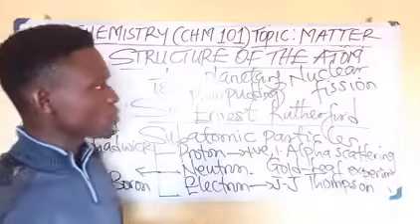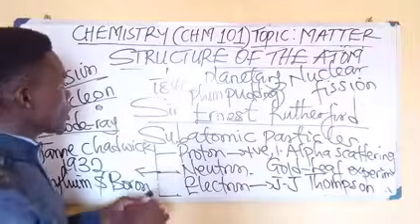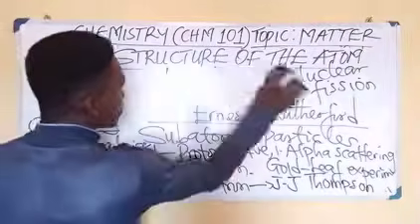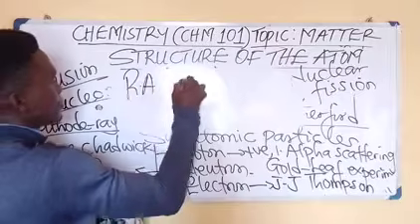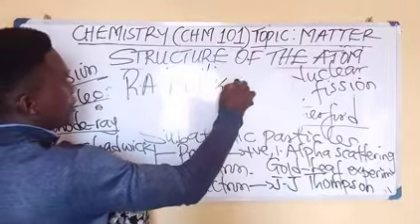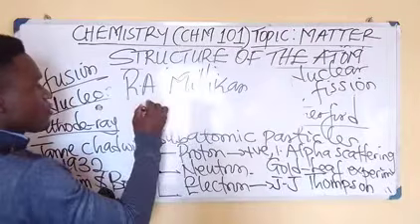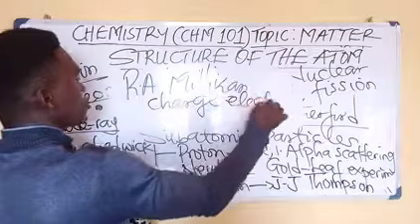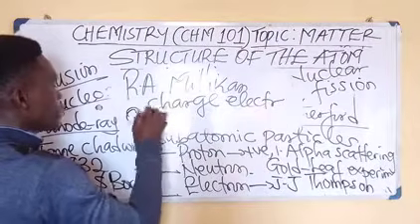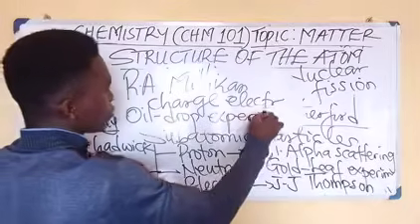So in our next class, we are going to be looking at more. Before I round up the class, let me give you this. Robert Andrew Millikan. Alright, he was the one that discovered the charge of the electron. The charge of what? The electron, through the oil drop experiment. Through the oil drop what? Experiment. Take note of that.